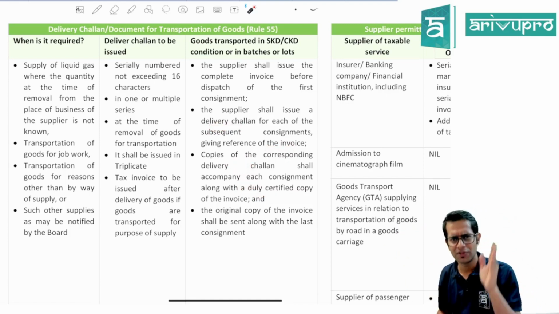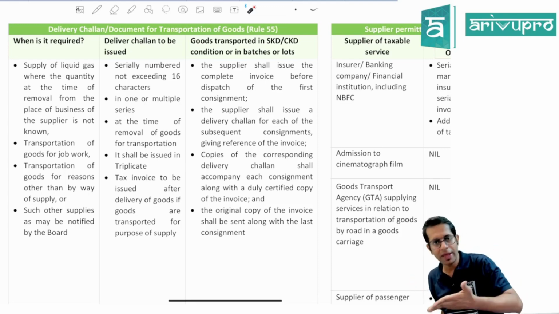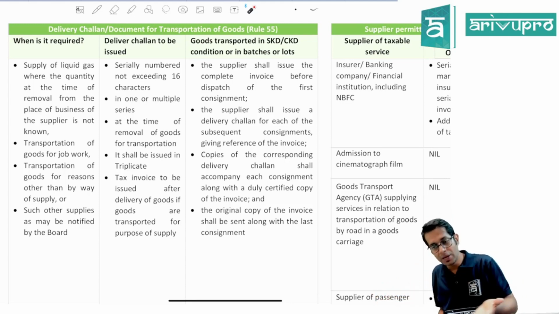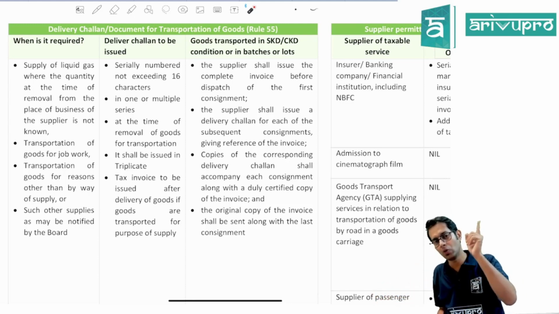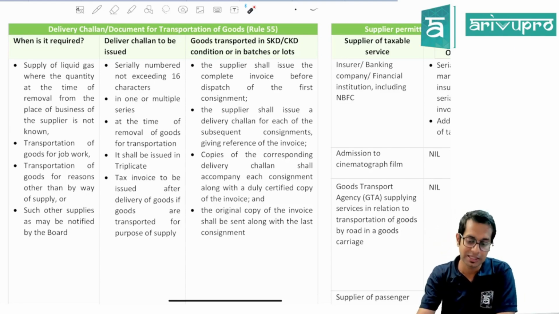Okay, in simple words, when the goods are transferred by you in lots or installments, as and when each and every lot is going, you'll have to give a delivery challan for those lots, and this delivery challan should be accompanied with a certified copy of the original invoice, and the original invoice is required to be sent by you only when the last consignment is going.